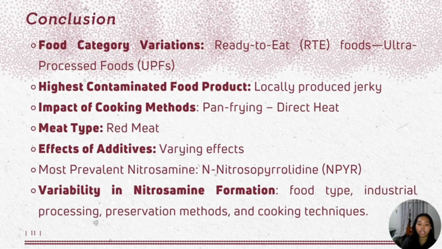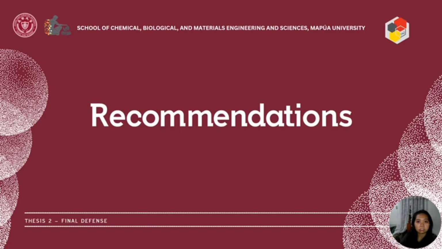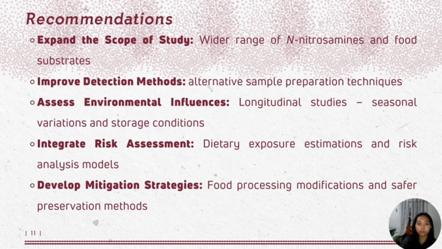And to conclude, the variability in nitrosamine formation can be attributed to the food type, inconsistent processing, preservation methods, and cooking techniques. For the recommendations, while this study provides valuable insights into contamination in food, further research is needed to deepen our understanding of its prevalence, formation mechanism, and health risks. The following recommendations highlight key areas for future studies to build upon and enhance existing knowledge in this field.